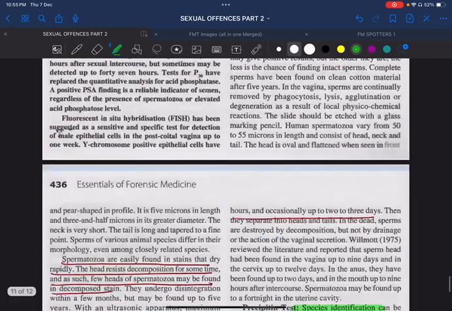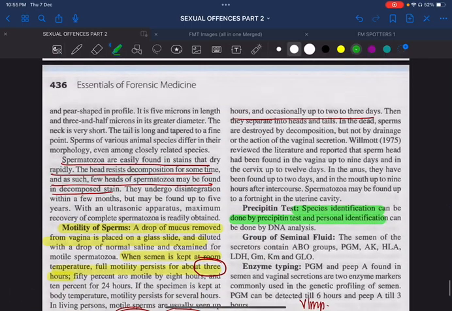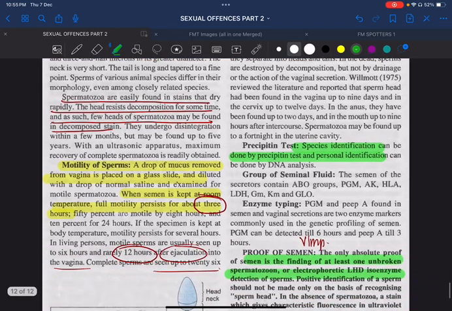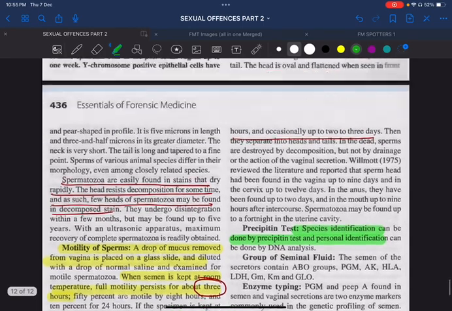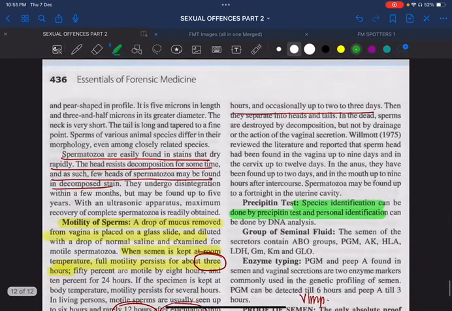Coming to microscopic examination, spermatozoa will usually be seen, and the motility of the sperms will be seen. Remember, motile sperms are usually seen up to 6 hours, and in the vagina up to 12 hours after ejaculation. Complete sperms are seen even up to 26 hours, or up to 2 to 3 days. Species identification we have already discussed in previous videos; it is by the precipitin test.